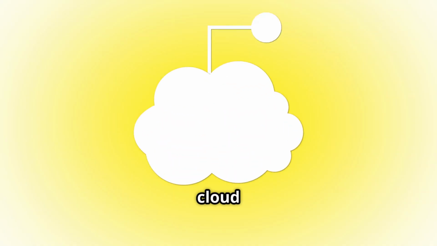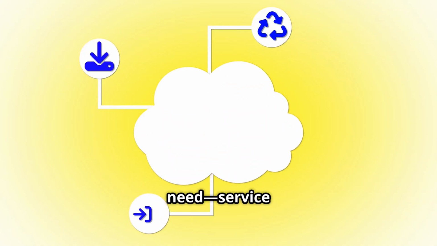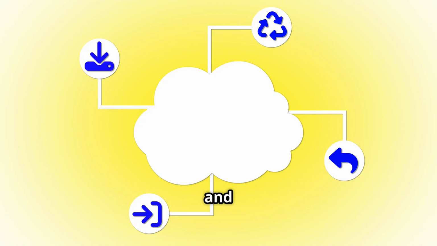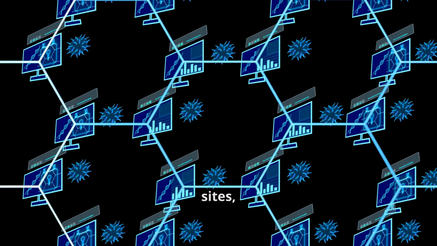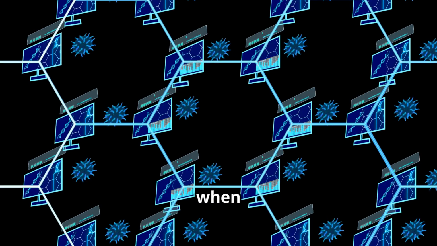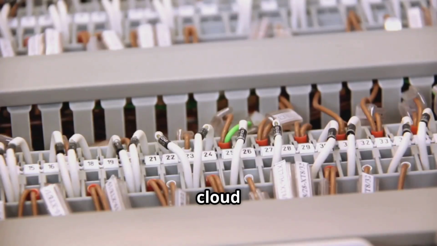Here's the map: cloud concepts you actually need, service models, deployment types, and how responsibility is shared. Then, connectivity, the real ways data travels between your users, your sites, and your cloud, plus when to choose each. Finally, a quick recap you can screenshot. Let's hook into cloud concepts.